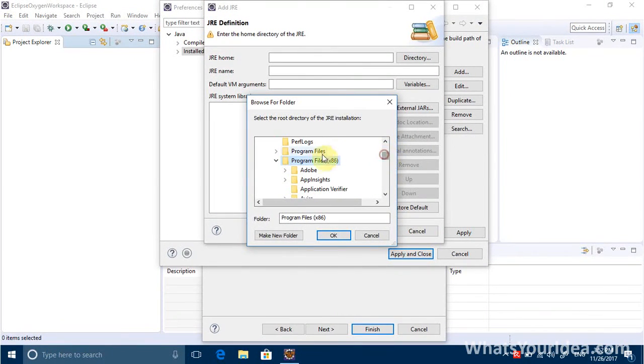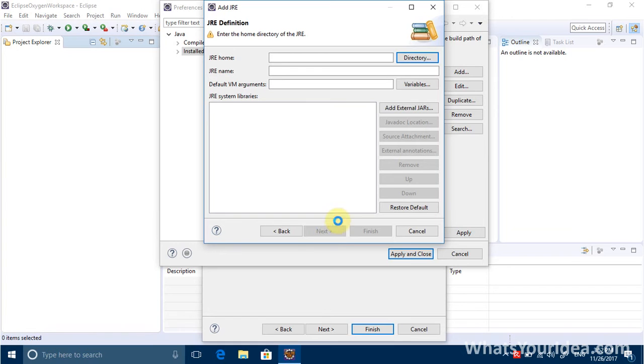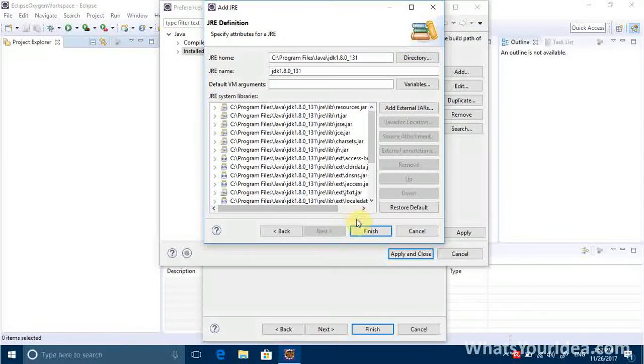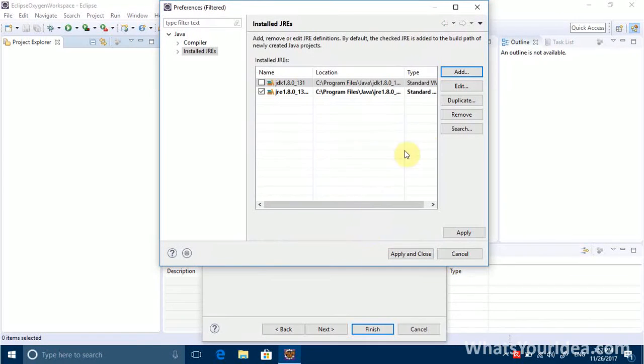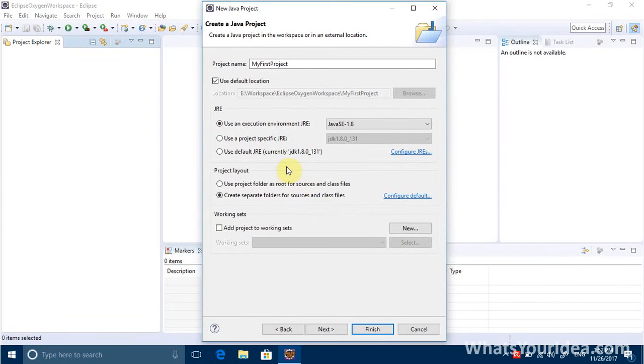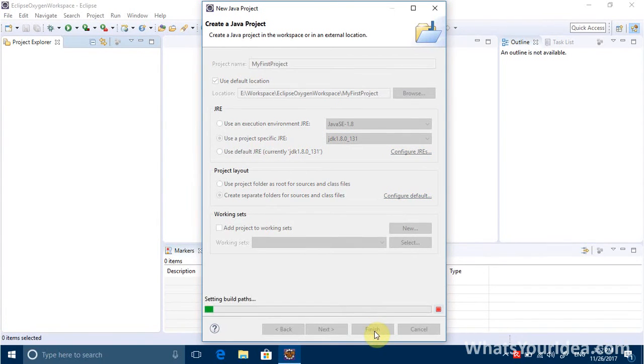Mine is installed in program files. And in Java, you can choose the one you want. I want this one. And click Finish. And select JDK as the default. And after you apply and close, choose this one, JDK, and finish.